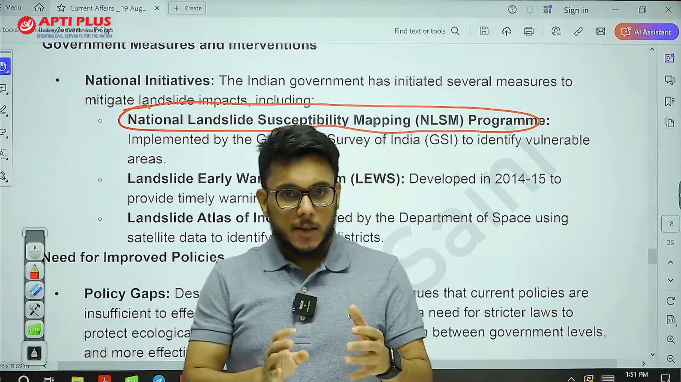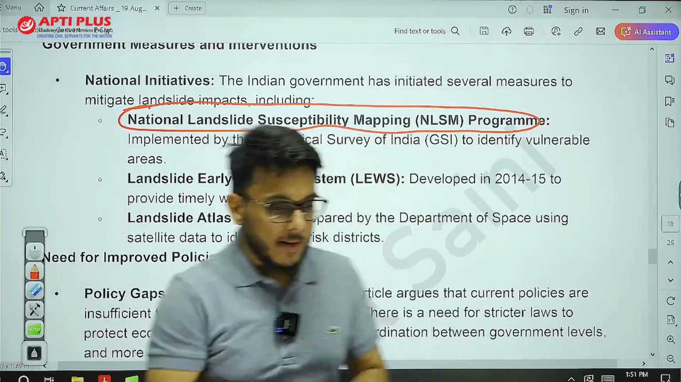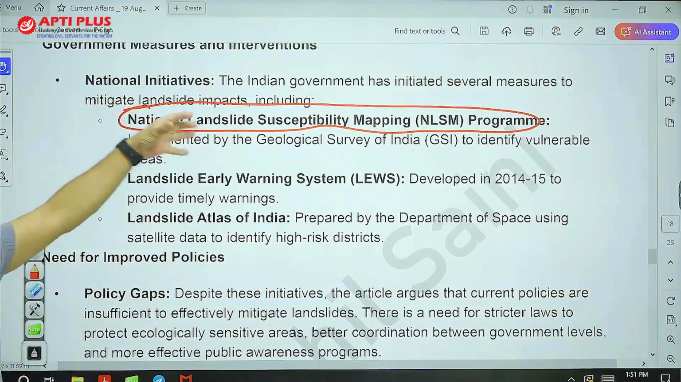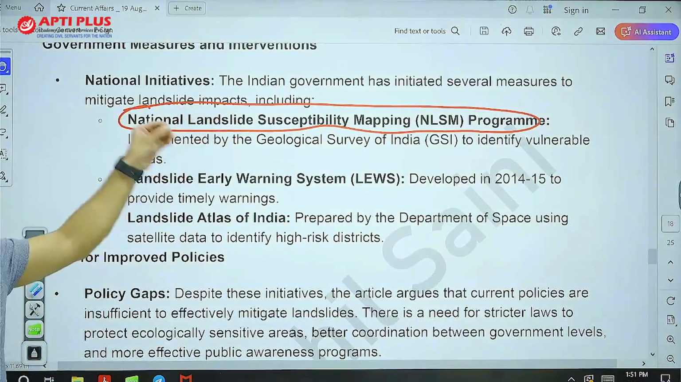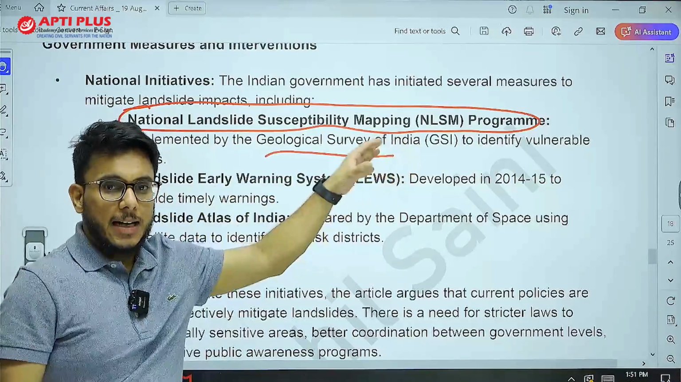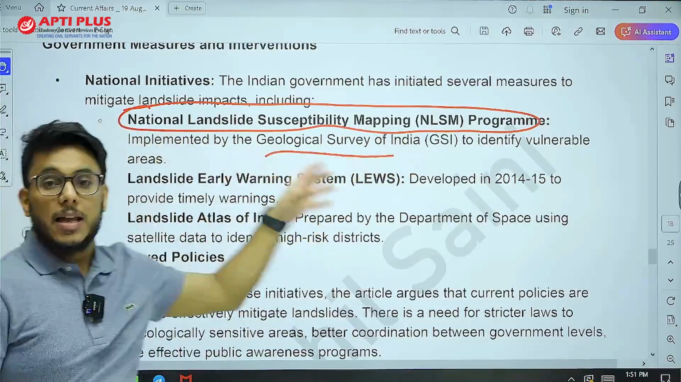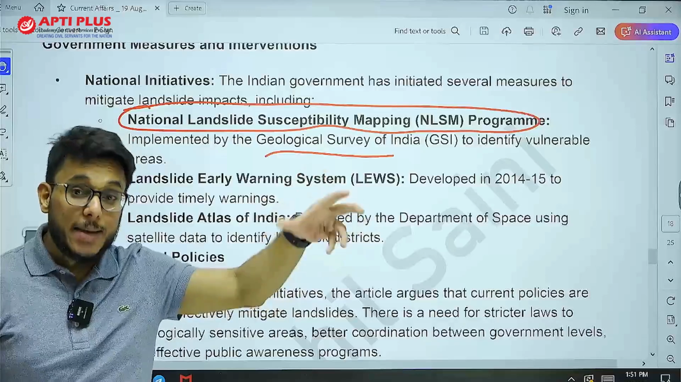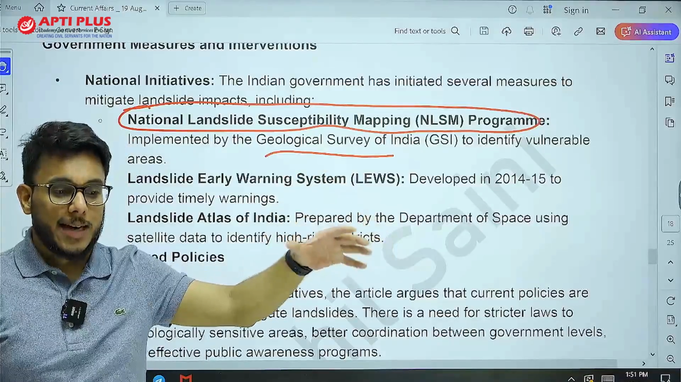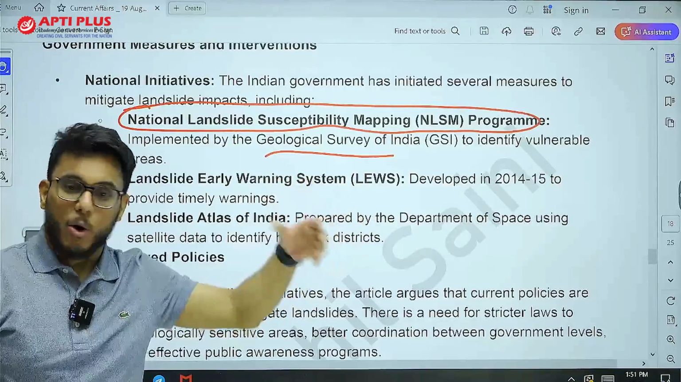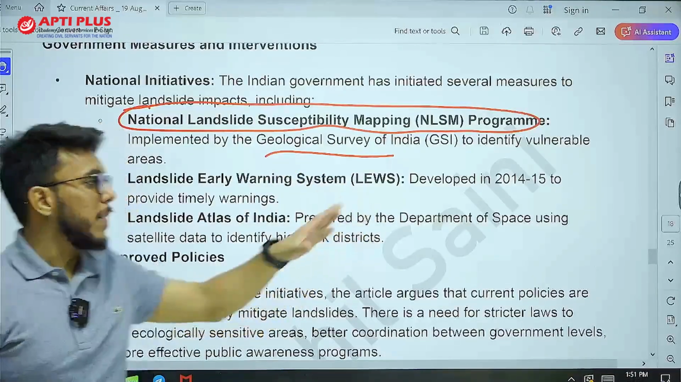Moving on, we were discussing the different initiatives taken up by the government in this direction. There is the National Landslide Susceptibility Mapping Program, by the Geological Survey of India. It aims to identify vulnerable areas which are more susceptible to landslides, and the periods when they are more susceptible, so that people traveling to or living in those areas can take precautions.